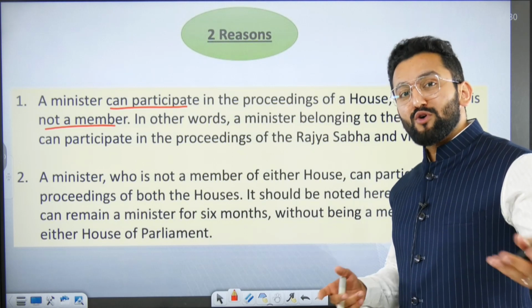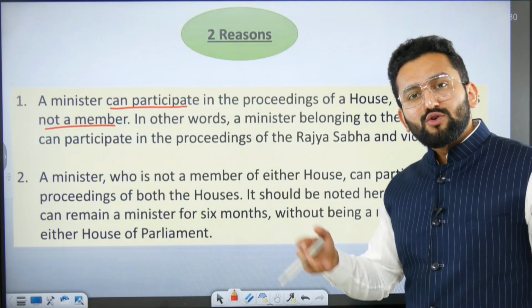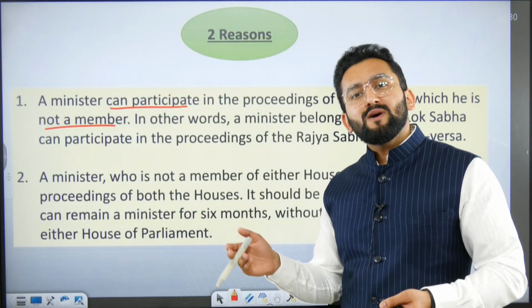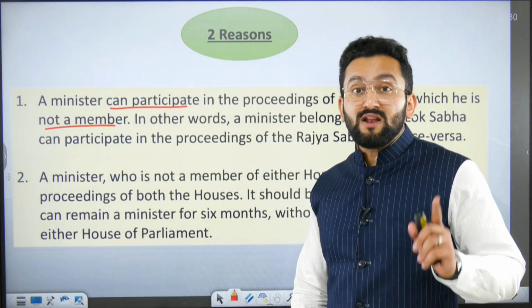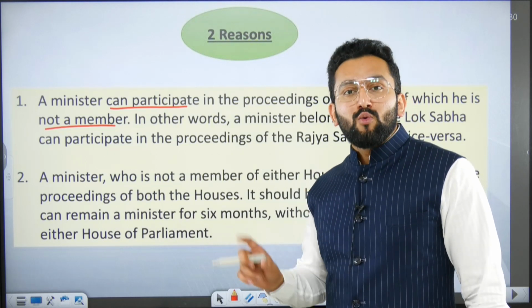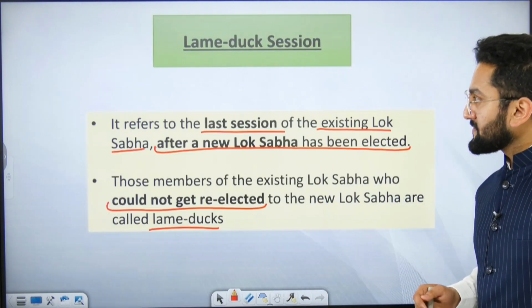So there is a process to that. The process is, yes, you are a minister, and you are allowed to be present in both houses. That means you are going to come to Lok Sabha and answer that question before the house. But that doesn't mean you are going to participate in any voting, right? So that is the purpose.